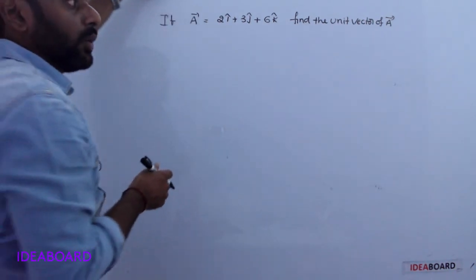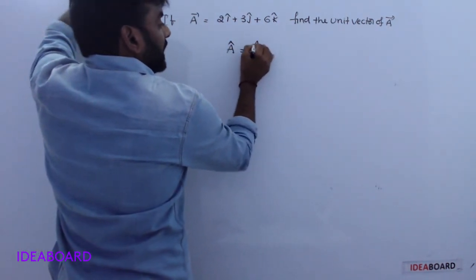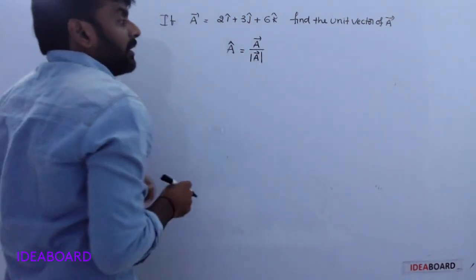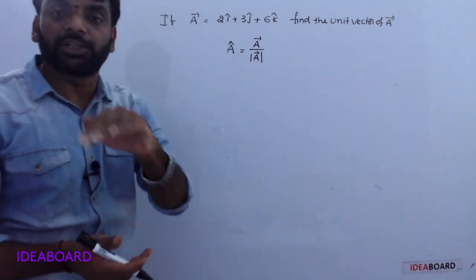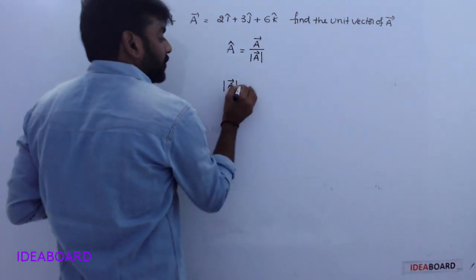You know the formula: unit vector A cap is equal to A bar by mod of A bar. Mod of A bar means magnitude.